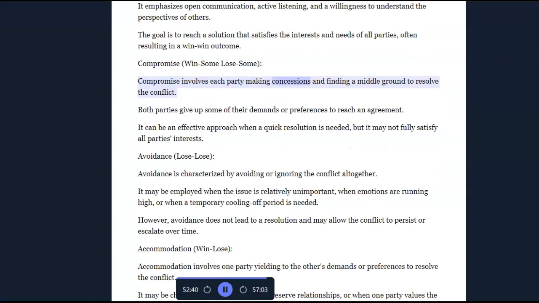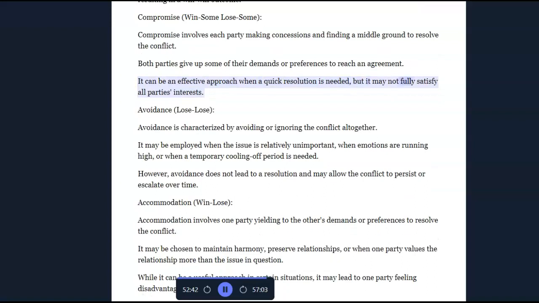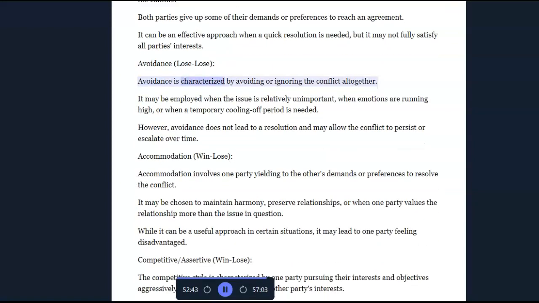Compromise involves each party making concessions and finding a middle ground to resolve the conflict. Both parties give up some of their demands or preferences to reach an agreement. It can be an effective approach when a quick resolution is needed, but it may not fully satisfy all parties' interests. Avoidance, lose-lose. Avoidance is characterized by avoiding or ignoring the conflict altogether.